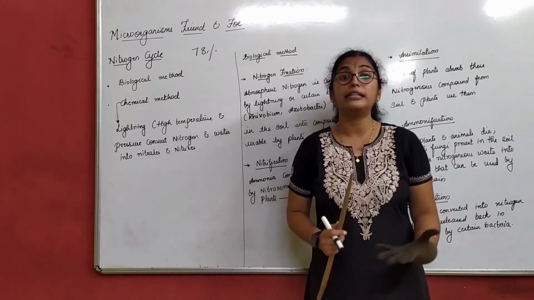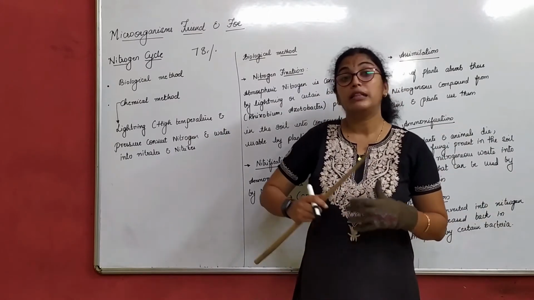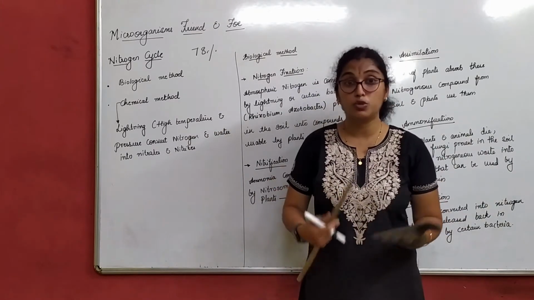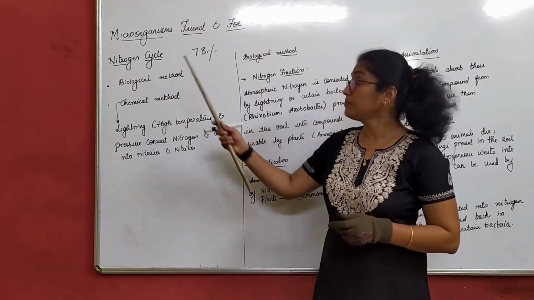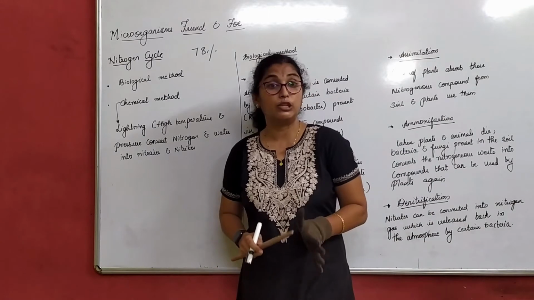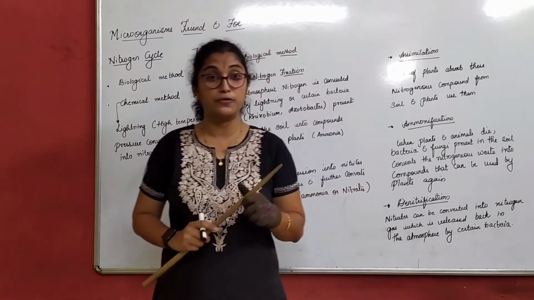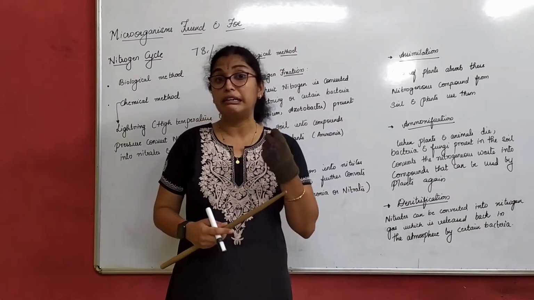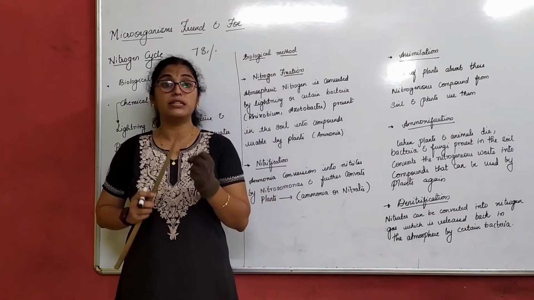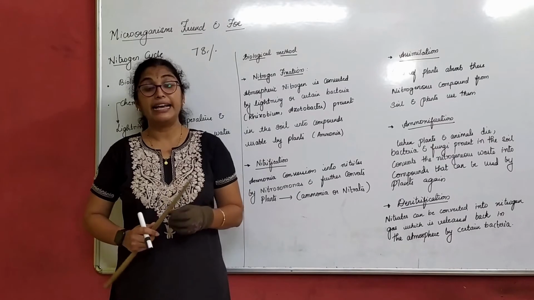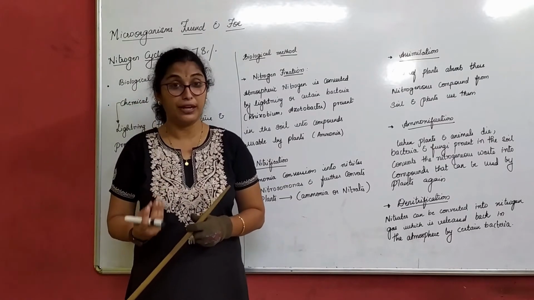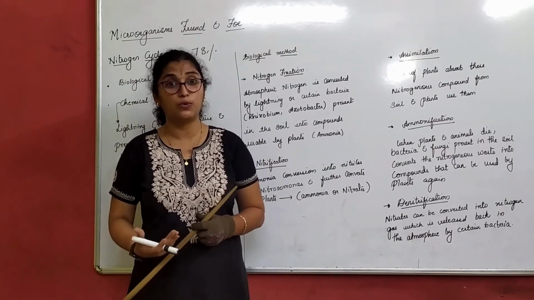That means what do plants have to do at other points of time? They have to depend on some other source, right? So that is the biological method. Through the biological method, nitrogen is fixed from the atmosphere. Now, we all know that nitrogen is one of the most important components in all living organisms. It acts as a source of protein, for all the activities we do.